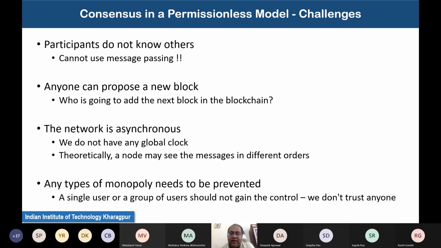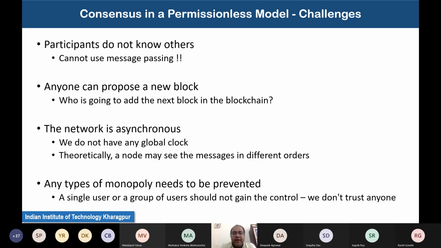And the final interesting challenge that we have is that we need to prevent any kind of monopoly in the network. So it should not happen. If you remember the 50% rule that I mentioned earlier, the entire premise of blockchain operation is the assumption that more than 50% of the participants are honest. So to ensure that more than 50% of the participants are honest, I need to have pure decentralization of the algorithm. I cannot hold any kind of monopoly here.